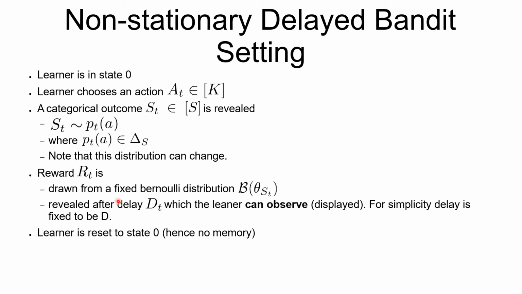This reward is revealed to the learner with the delay d_t, which the learner can observe. For simplicity, the delay is fixed to be d by the authors. The learner then resets to state 0 before further steps. Thus, the memory is not carried over.